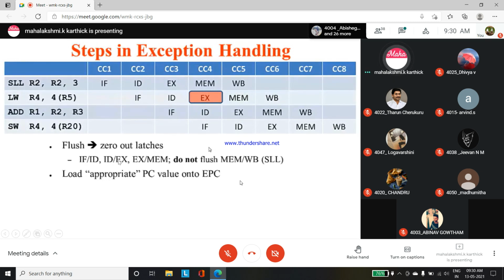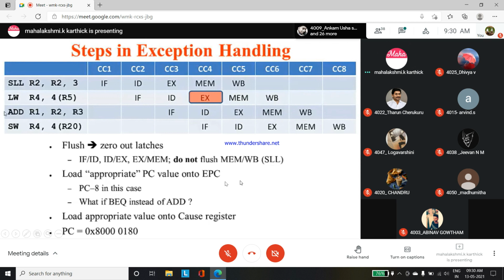That is flushed out. Then load the approximate PC value onto the EPC. What it means is, we found that the exception occurred at the load word instruction passed inside the pipelining. So that address has been moved to the EPC. What is EPC? You know, the exceptional program counter. This is how you have to move it when you find this exception in the pipelining stage.